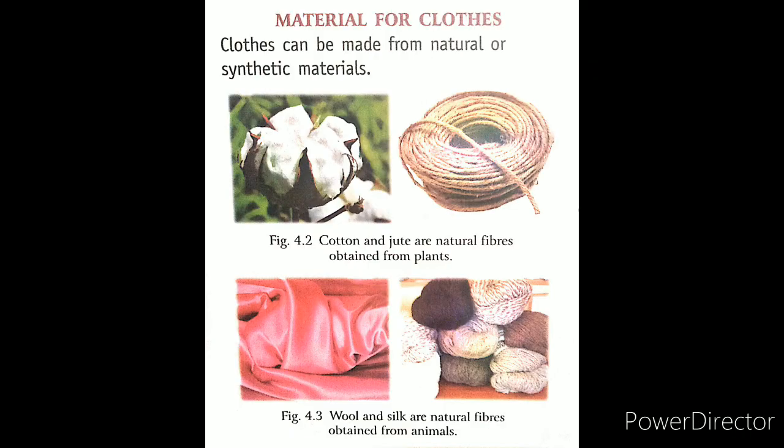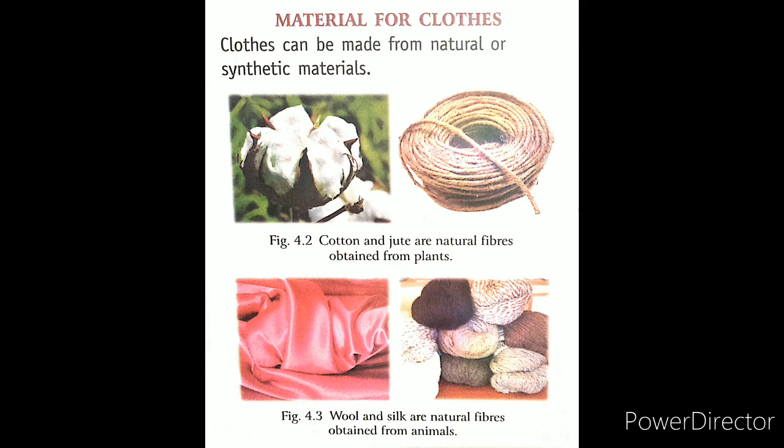So, students, our next topic is material for clothes. Basically, we have two materials. Clothes can be made from natural or synthetic material. Cotton and jute are natural fibers obtained from plants, and wool and silk are natural fibers obtained from animals.